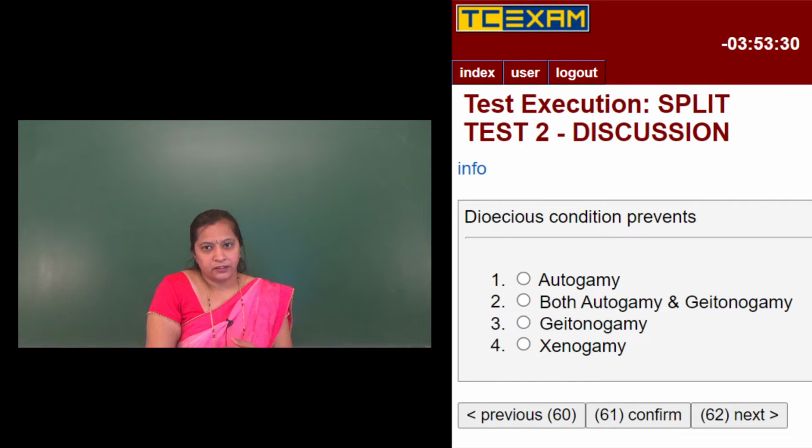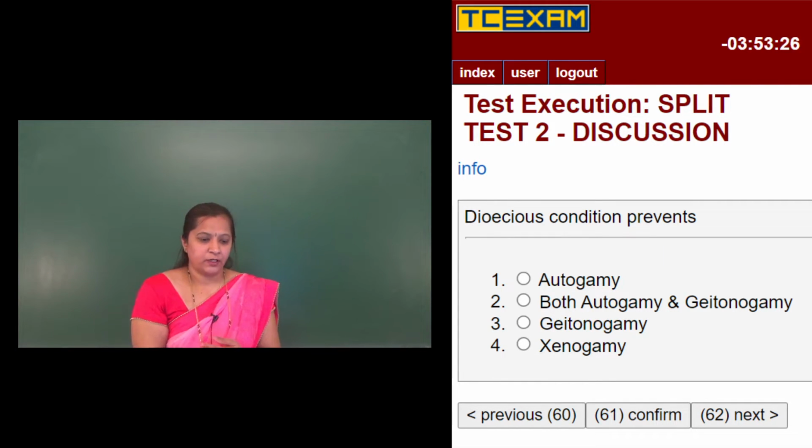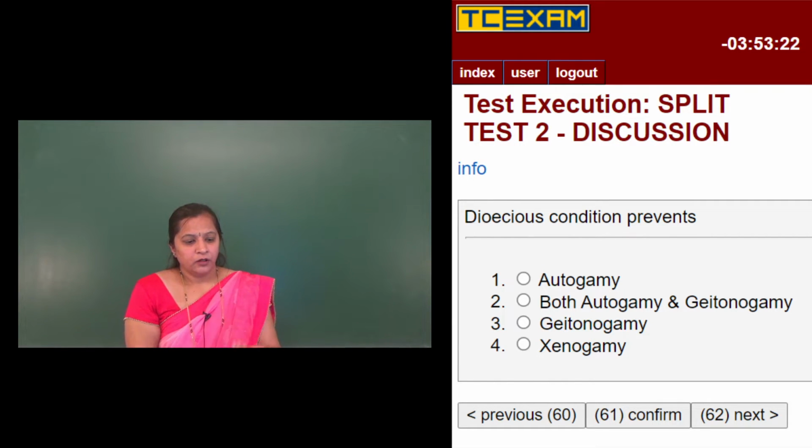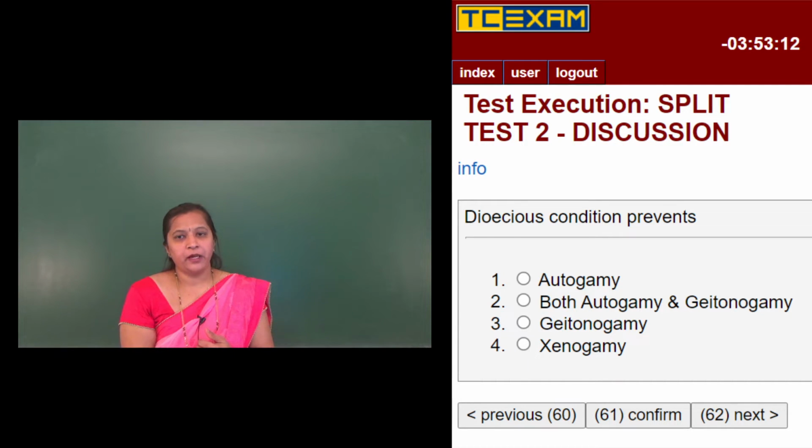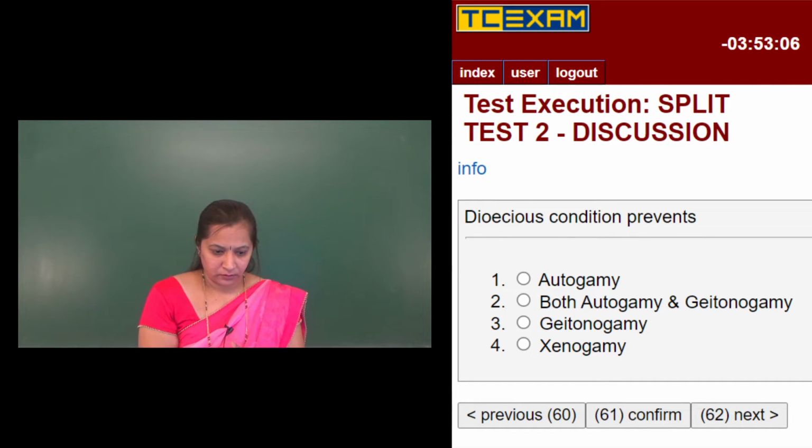Okay, because in the dioecious condition, the male and the female flowers are born on different plants, so that prevents autogamy and geitonogamy but favors xenogamy. So the right option here is the second one, both autogamy and geitonogamy. Then we will move on to the next question.